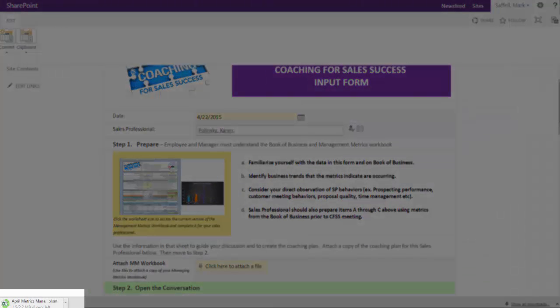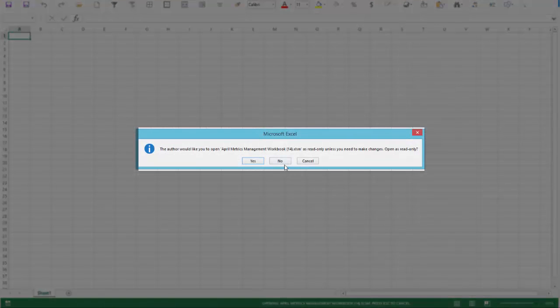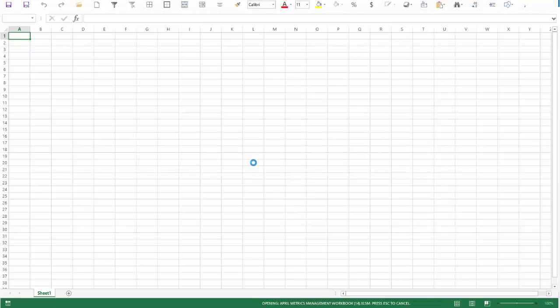It will put down in this bottom left-hand corner for using Chrome, and this does work best under Chrome. I click on this now. The first thing it's going to ask me is, do I want to open this in read-only mode? And I do. The reason that we're doing that is so that I can protect the formulas. We're also not going to save it on the SharePoint site. We're going to save it on your hard drive, and then we're going to attach it from there.